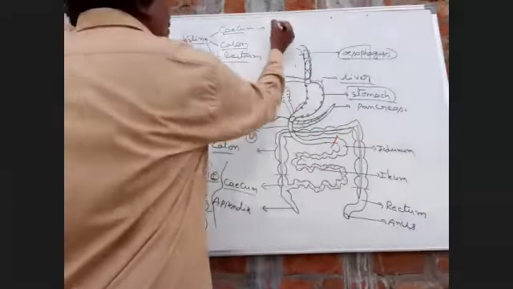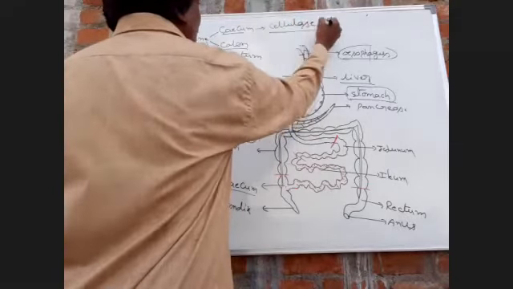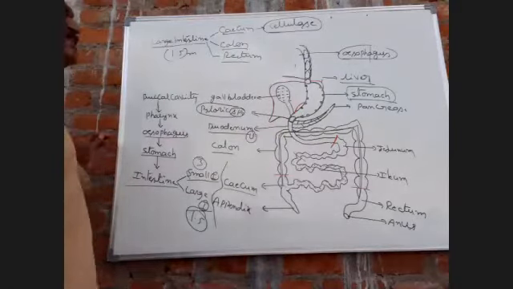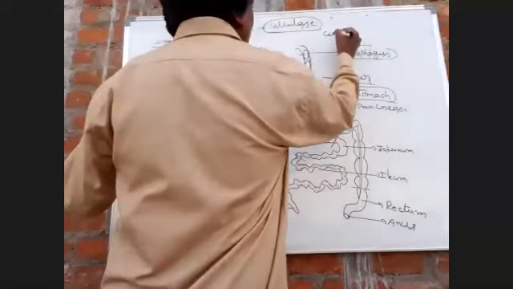This cecum produces the cellulase enzyme. This cellulase enzyme digests the cellulose into glucose.